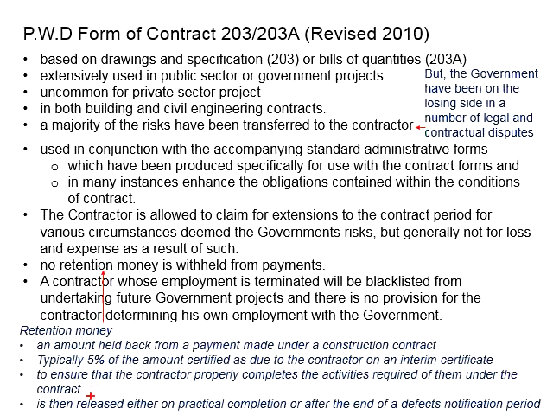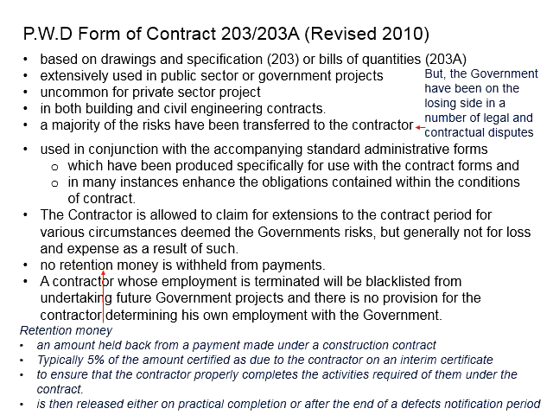It is normally released either at practical completion or after the end of the defects notification period. That means once it is confirmed that everything is done nicely by the contractor towards the end of the contractor's liability, then the retention money will be returned to the contractor. As for the PWD form of contract, the retention money is not relevant.